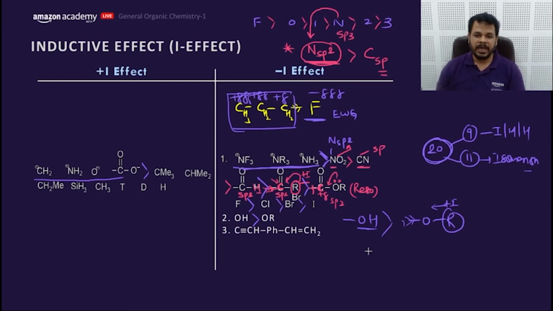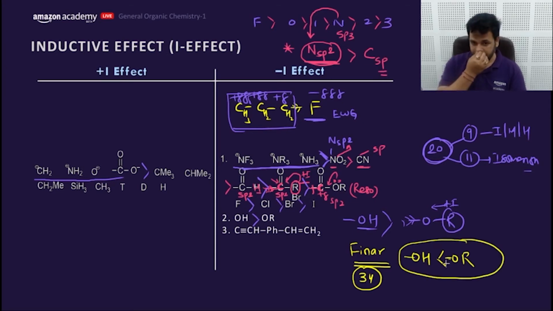let me make a statement. A very good book of organic chemistry says, page number 34, that the order is experimentally found like this only. That means it is an exception that OR has more minus I compared to the OH.